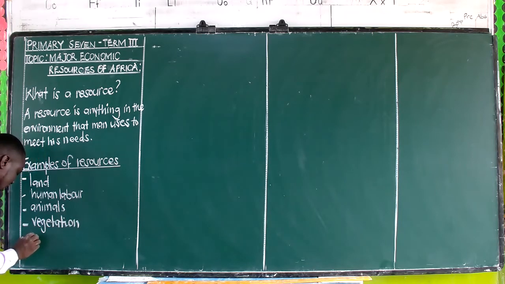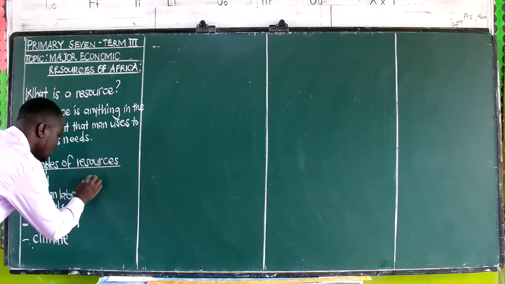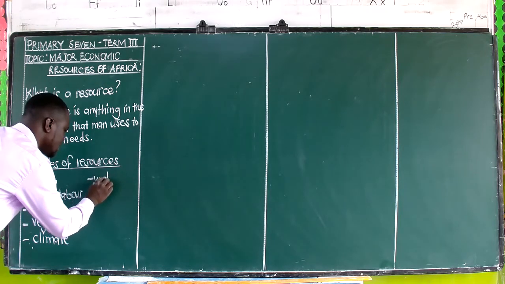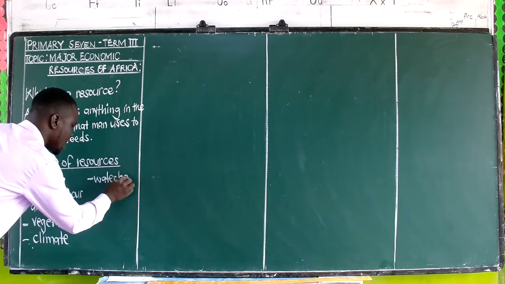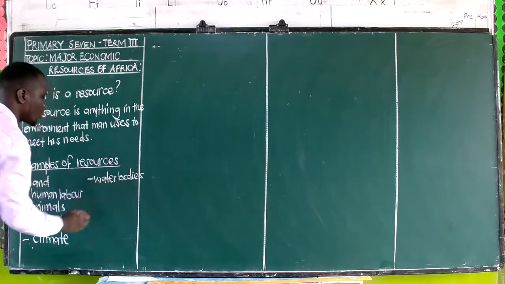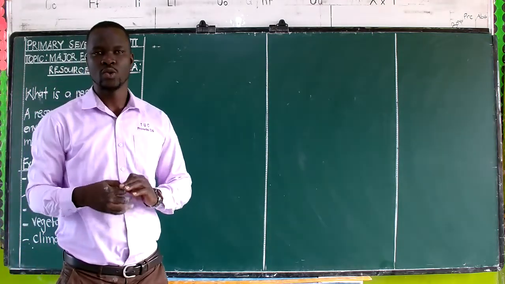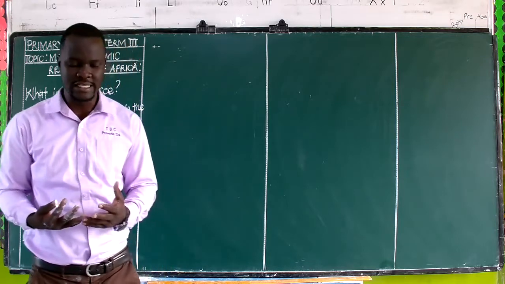We shall be looking at our climate as resources. We shall also be looking at water bodies as resources. They are also components in our environment that we use to meet our needs.